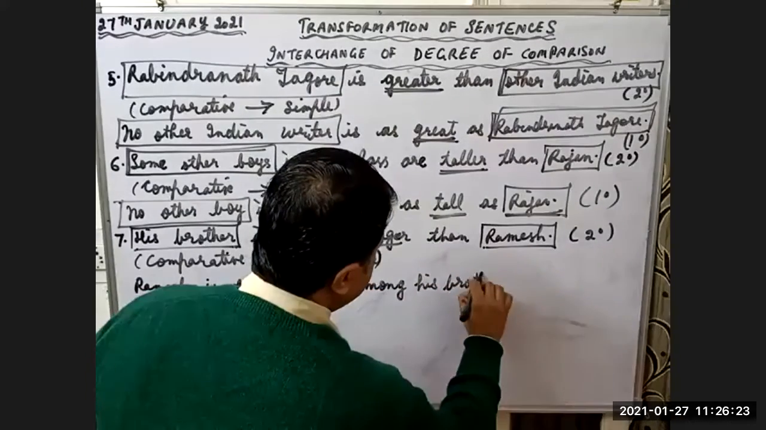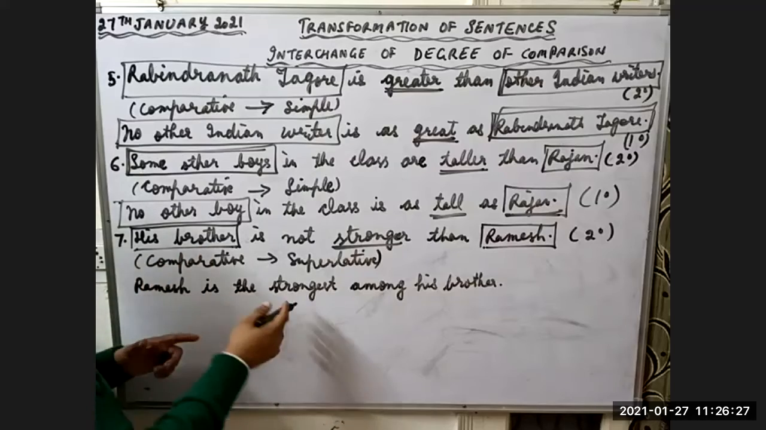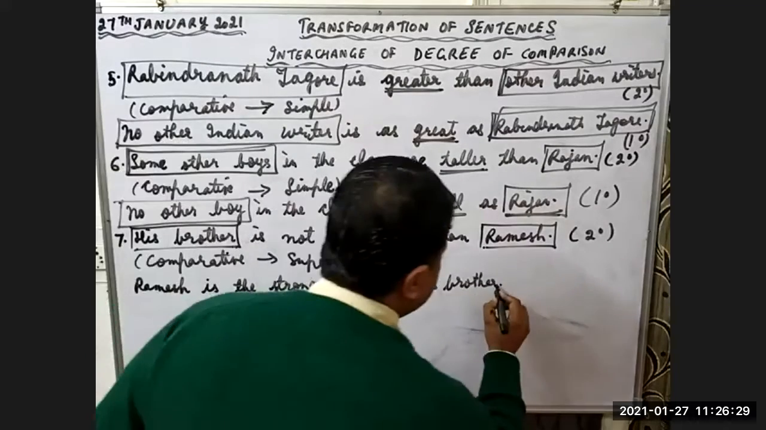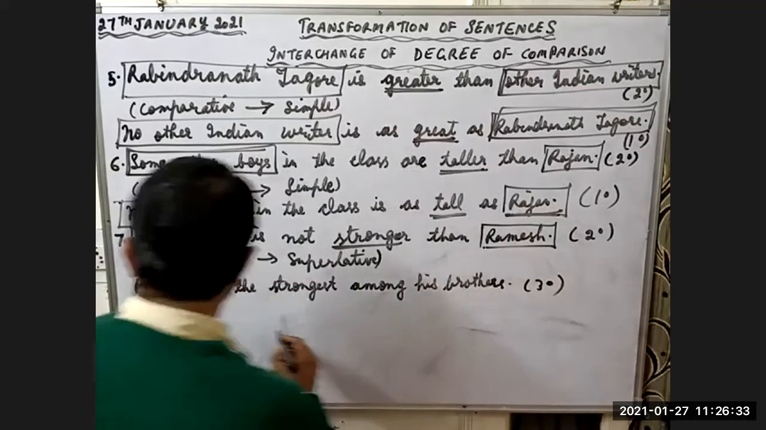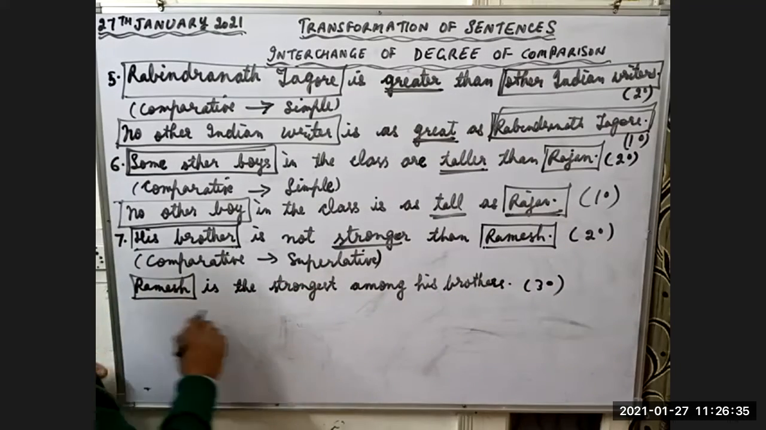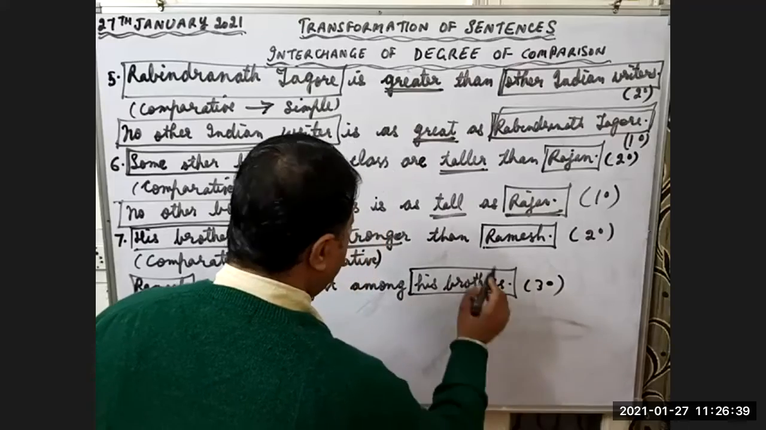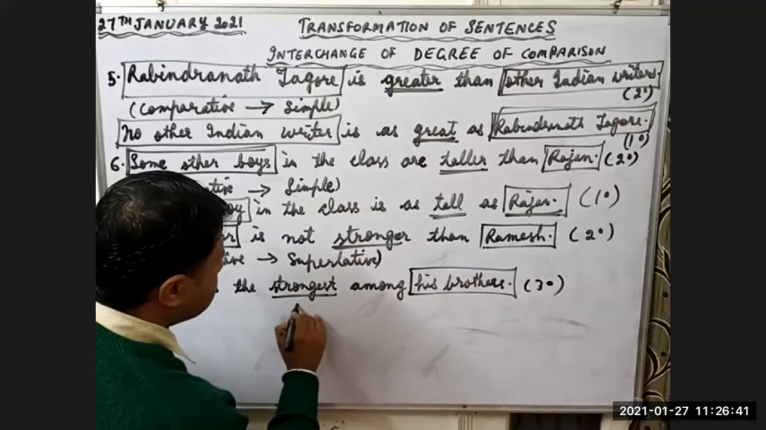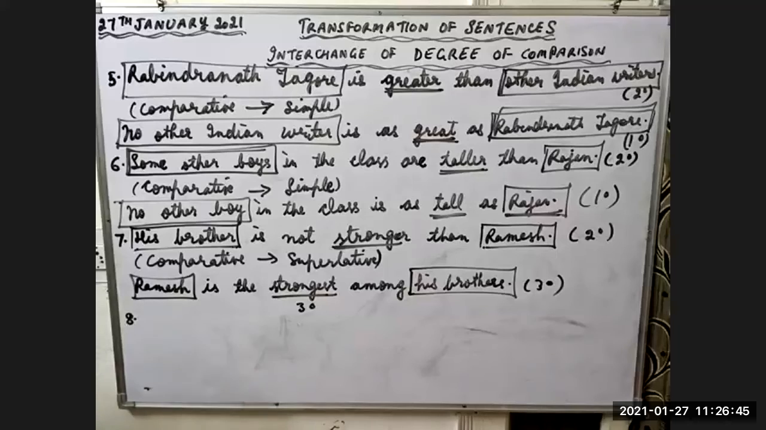Now, children, here only one word is there: his brother. We compare him with many. This is third degree. So Ramesh is compared to all his brothers. So the strongest is third degree. Let's write one more example. Let me see some interesting examples.